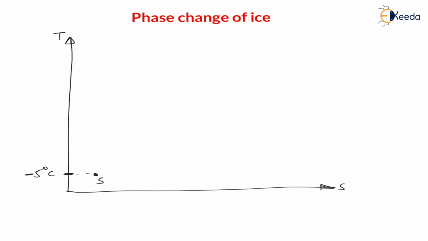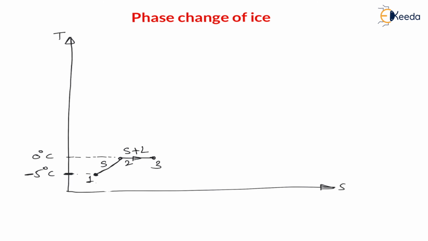Now this solid is heated up to 0 degrees Celsius. Therefore at 0 degrees Celsius also, there will be ice only, means solid state. So from 1 to 2, it is in solid state, right? Now once this solid starts converting into liquid, there will be a phase change at 0 degrees Celsius. Therefore from 2 to 3, it is in solid plus liquid state.